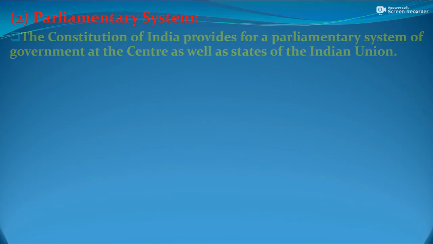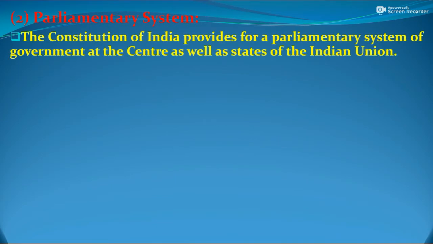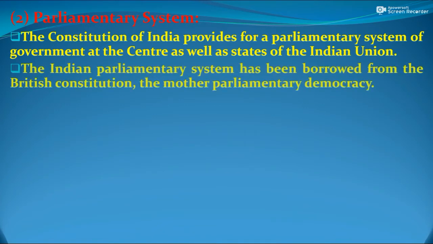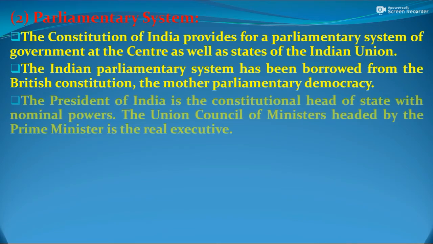Next feature is the parliamentary system. The Constitution of India provides for a parliamentary system of government at the center as well as in the states of the Indian Union. The Indian parliamentary system has been borrowed from the Constitution of Britain. We have already discussed the mother of parliamentary democracy. The President of India is the constitutional head of the state with nominal powers.